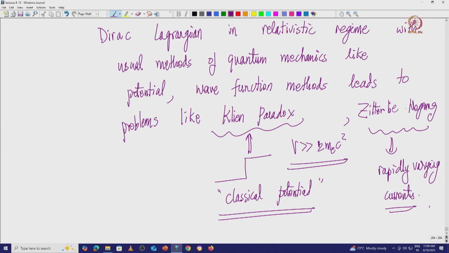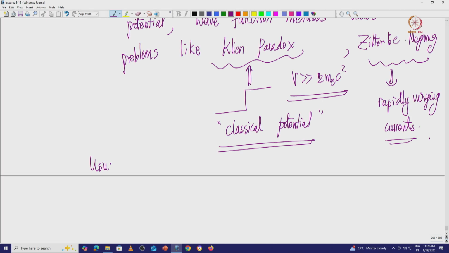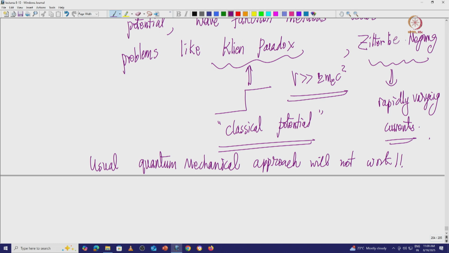So, we cannot use the usual methods of quantum mechanics; the usual quantum mechanical approaches will not work.